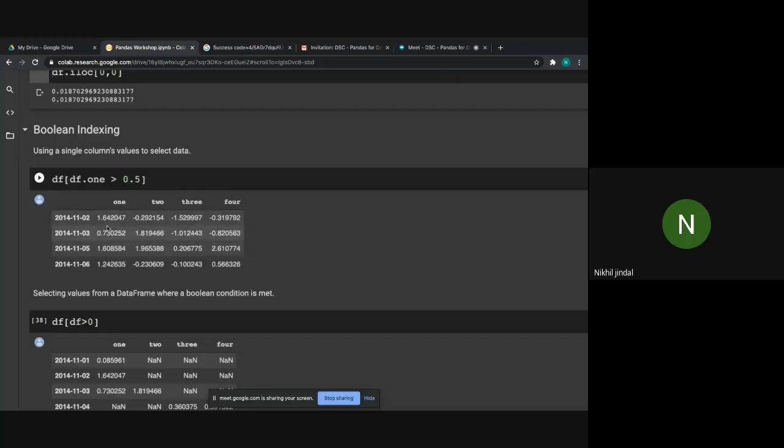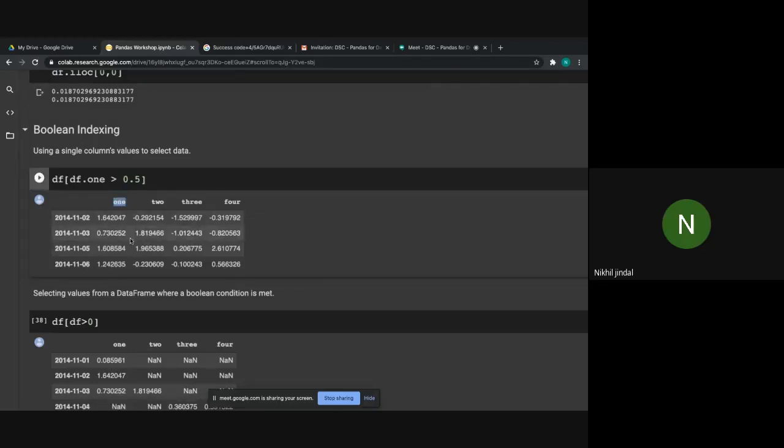Okay, so as you can see, 1.64, 0.7, 1.6 and 1.424 are greater than 0.5. So this data frame will print only those rows that have these values, and its equivalent column values. Okay, so 1.64, 0.29. Here you can see that it doesn't matter whether the other columns have values less than 0.5 or not. We have to just consider the values for column 1.